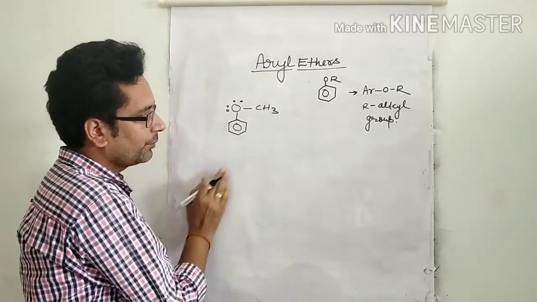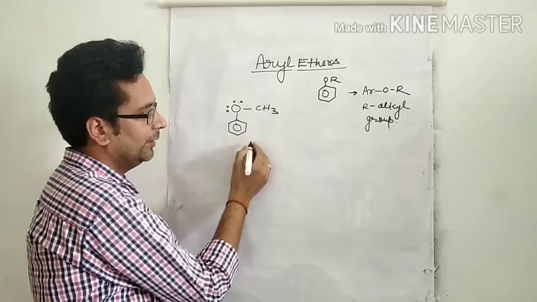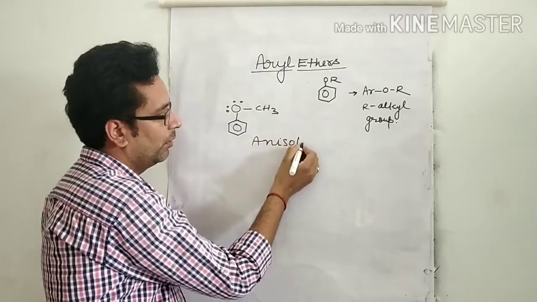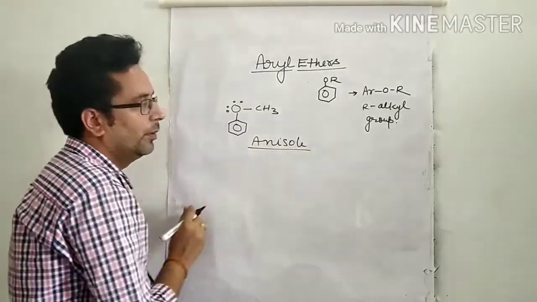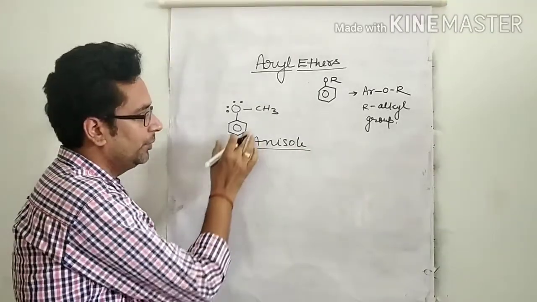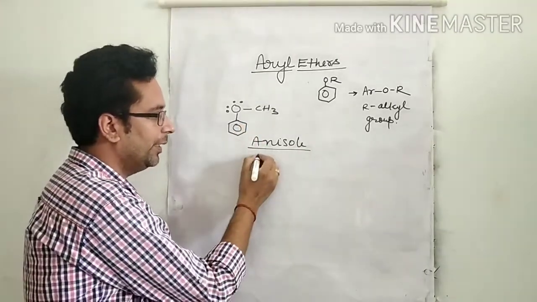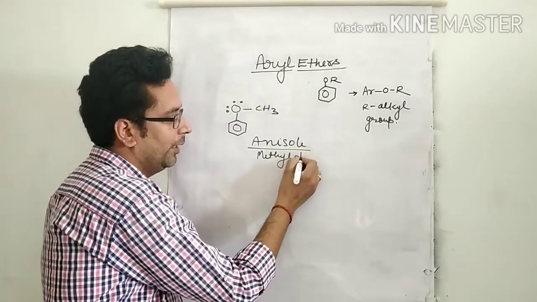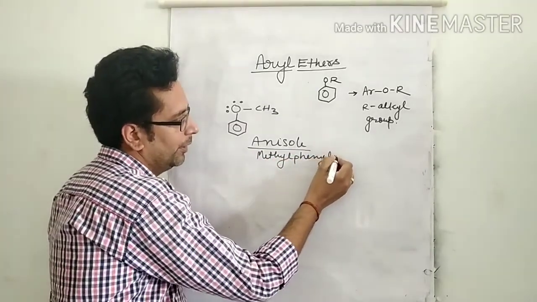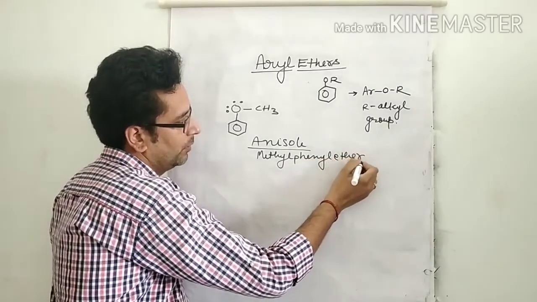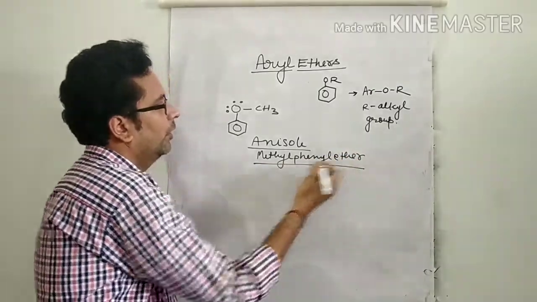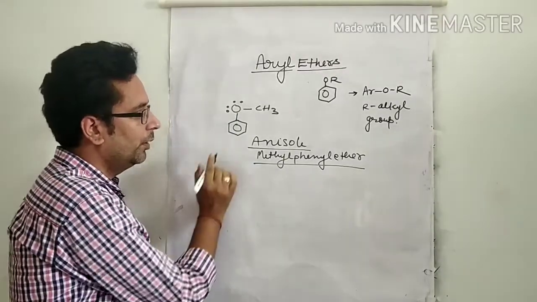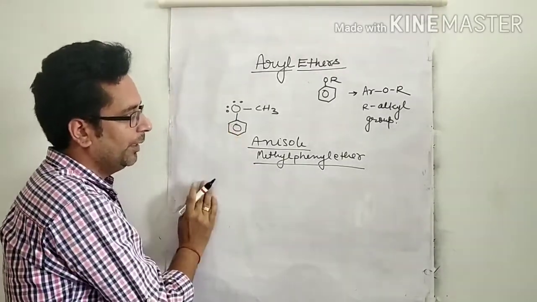The name of this compound is anisole, and the IUPAC name is methyl phenyl ether. Now look here, anisole. Oxygen contains a lone pair of electrons.